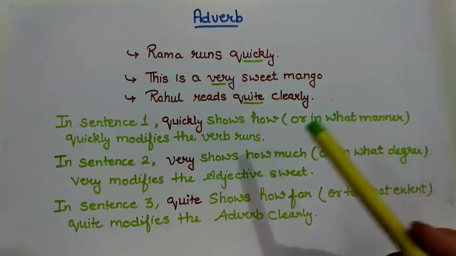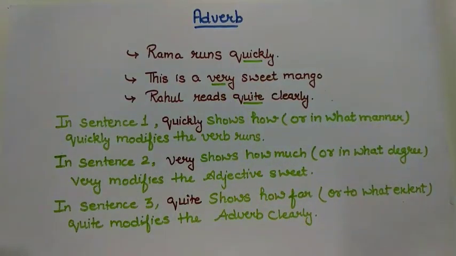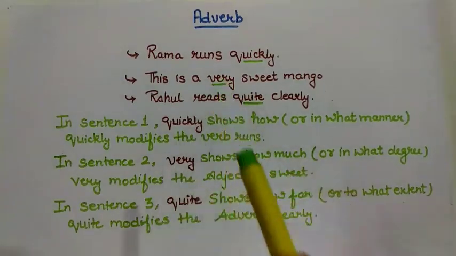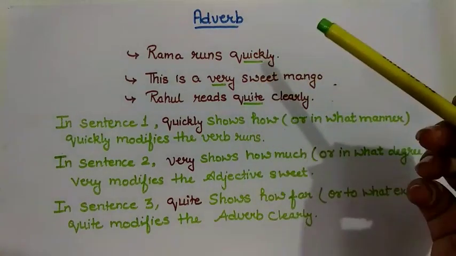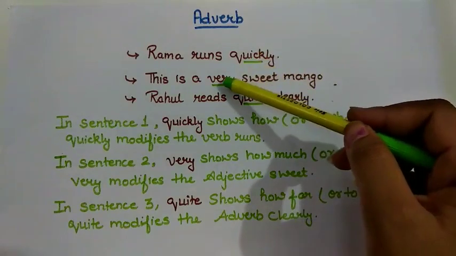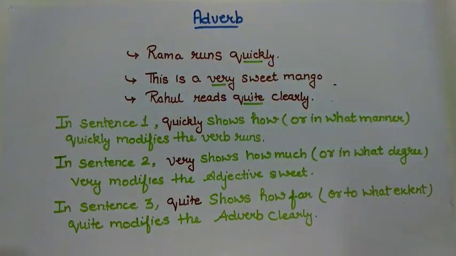Okay, in sentence number 2, this word very is showing how much, means in what degree. This very is modifying the adjective sweet, means how much sweet is the mango, very sweet. Third sentence, Rahul reads quite clearly. Here, quite shows how far or up to what extent. Here, quite modifies the verb clearly. So, I can say that these words quickly, very, quite are adverbs.